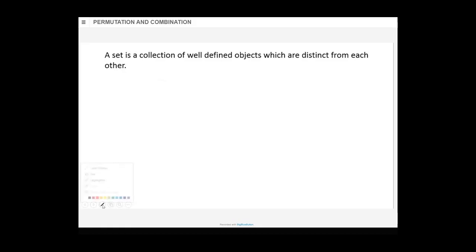Okay. Definition. A set is a collection of well-defined objects which are distinct from each other. Now you know the word distinct. Distinct means different. We don't write duplicate things. We ignore duplicate things. We'll write only once. So set is a collection. What is set? It is a collection of well-defined objects which are distinct from each other.